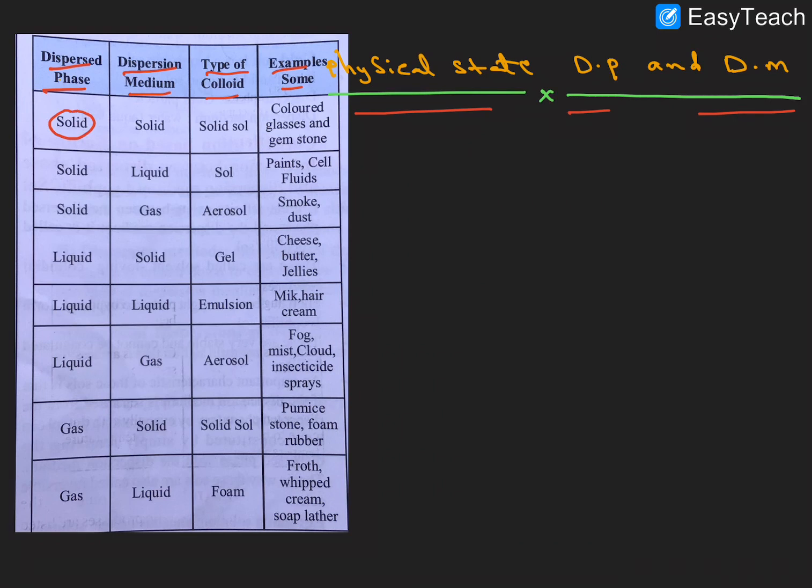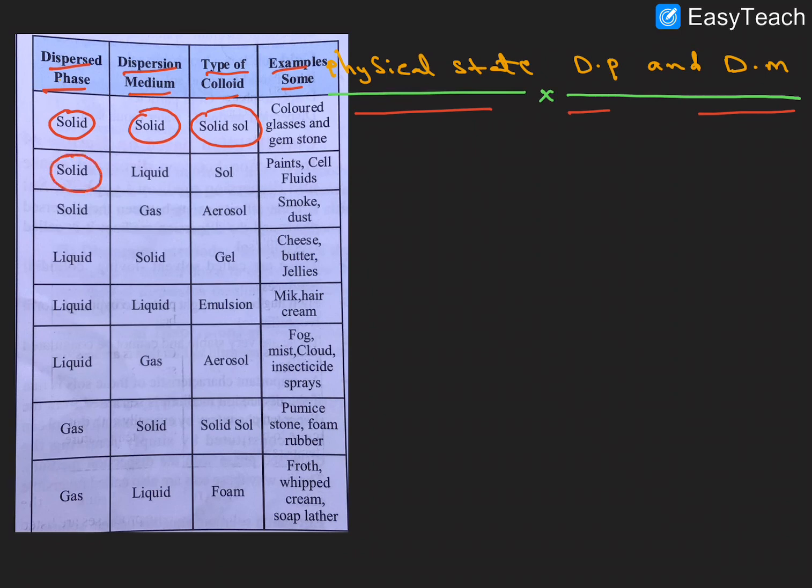First, both are solid, the phase is solid and the medium is also solid, so we call this solid sol. The best examples are colored glasses and gemstones.